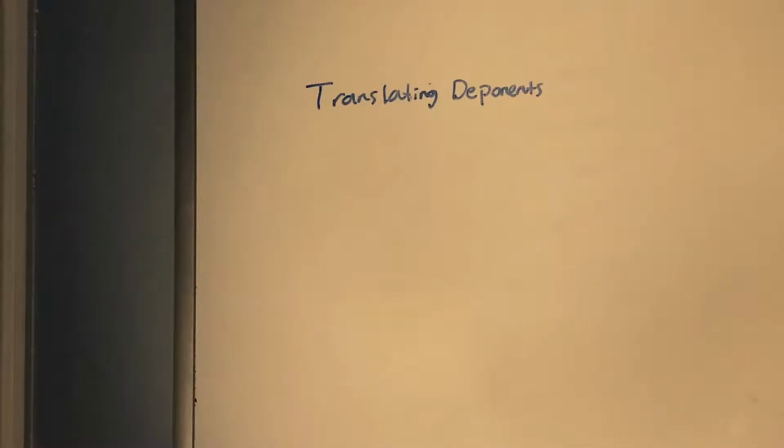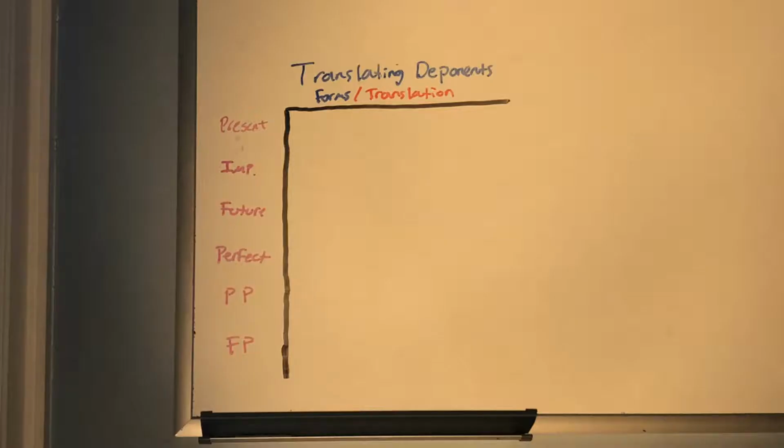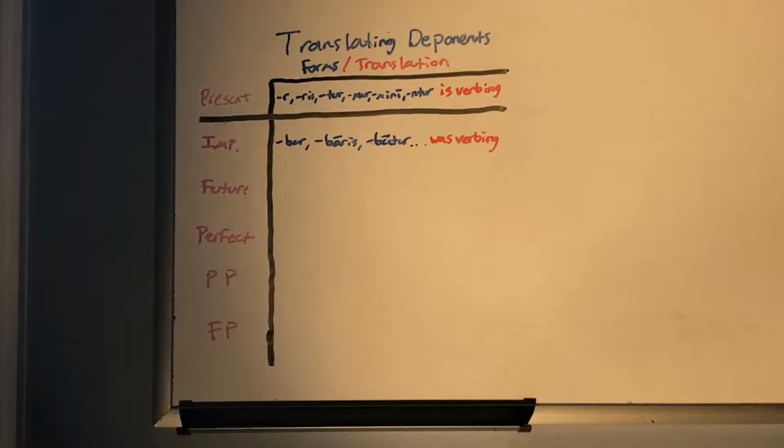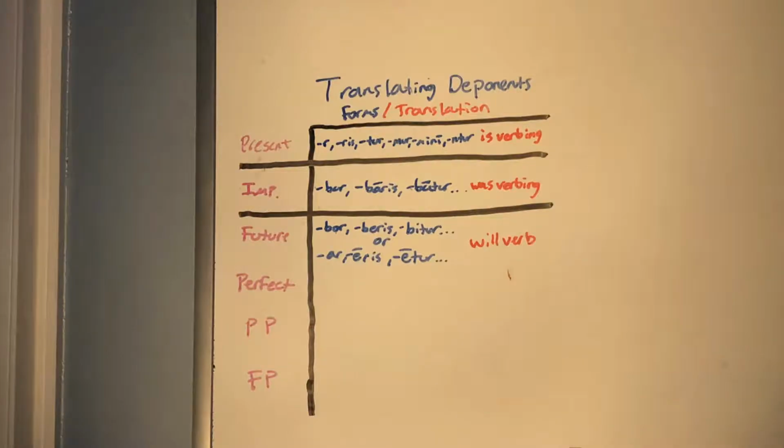Now I'll go over how to translate deponent verbs. Here's a chart. Each row is a different tense, and the middle column will cover the different forms that you use, plus the translation of the deponent verb. If you're translating a verb in the present tense, you would use the -or, -ris, -tur, -mur, -mini, -ntur endings, and you translate that deponent verb as "is verbing." If you were in the imperfect, you would be using the -bar, -baris, -batur, -bamur, -bamini, -bantur endings, and that would be translated as "was verbing."